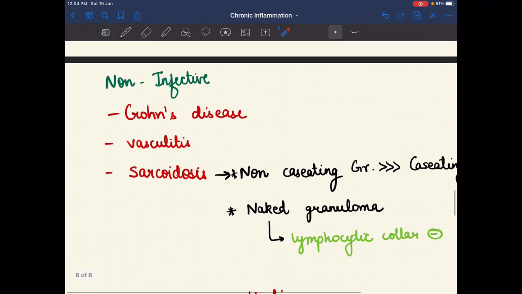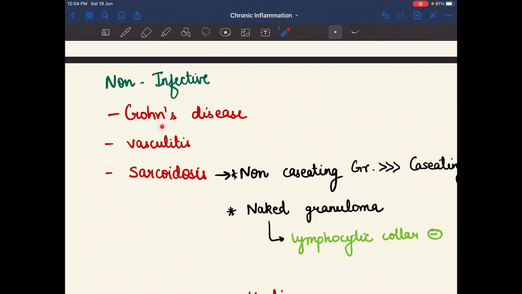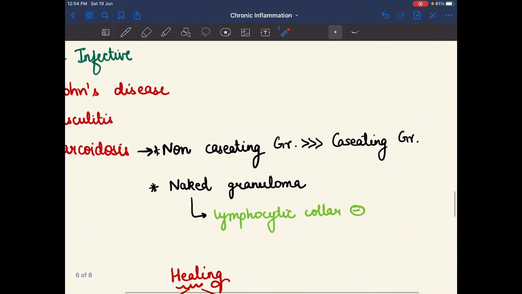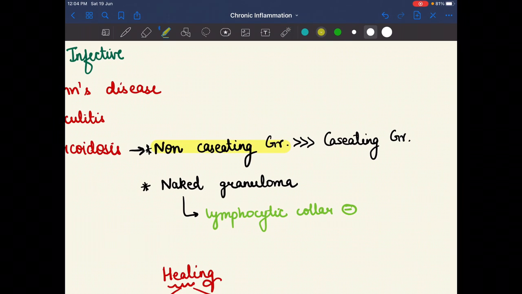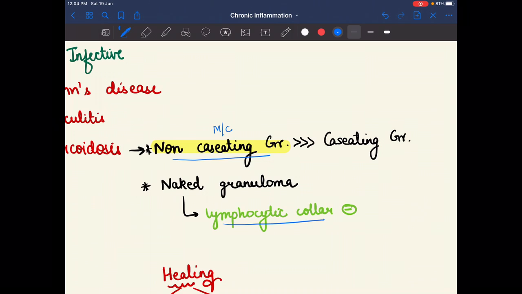Now the next one is the non-infective granuloma. In non-infective granuloma we study basically three examples: Crohn's disease, vasculitis, and sarcoidosis. In sarcoidosis, the non-caseating granuloma is more common as compared to the caseating granuloma, as I told already. In this we see the naked granuloma, because the lymphocytic cuff is absent in it. Lymphocytic cuff is absent, that's why we call it naked granuloma.